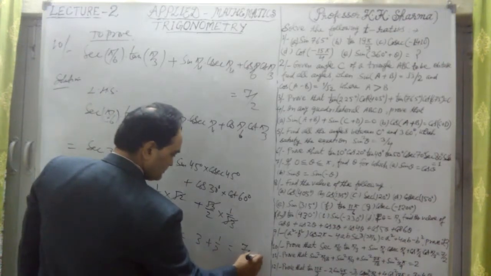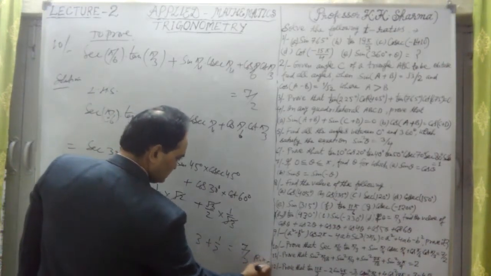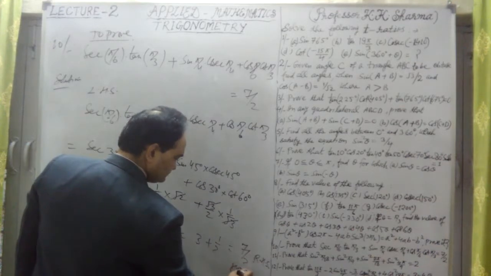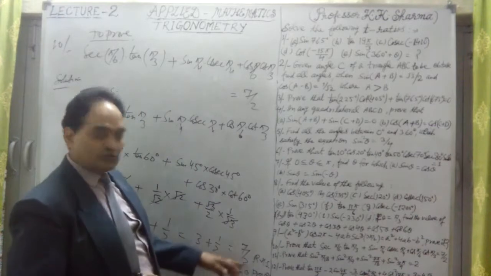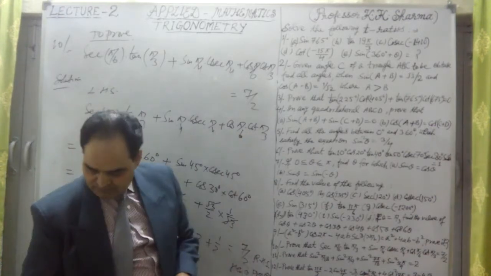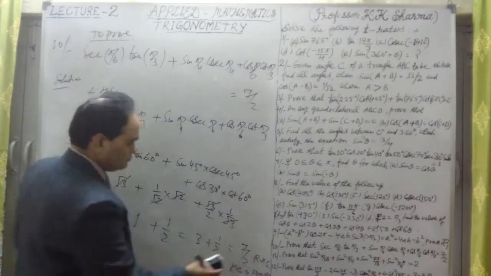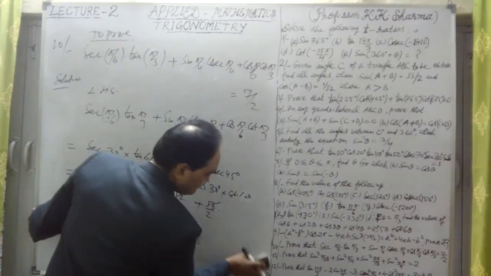The answer here, right hand side, hence it is proved. Hence proved. So the right hand side is 7 by 2. Correct. Okay, so this is the final answer of question number 10 we have done.